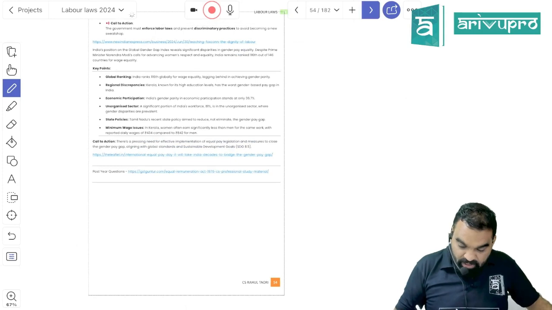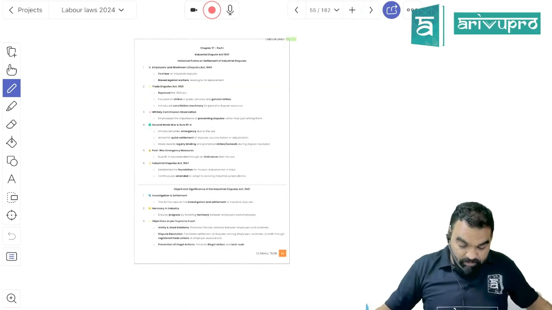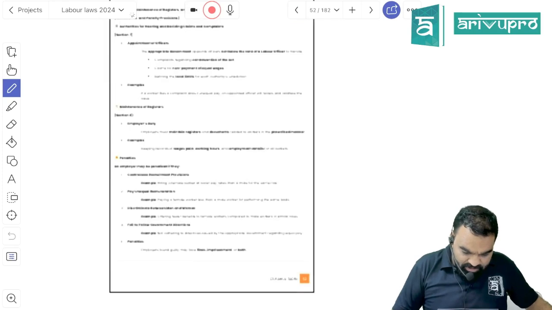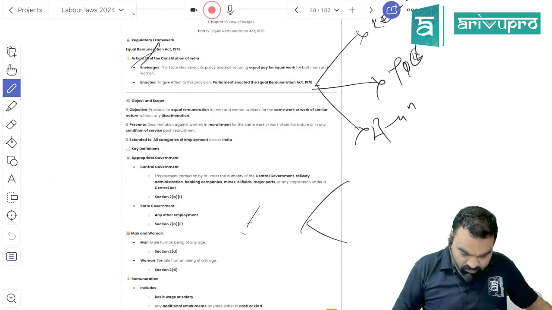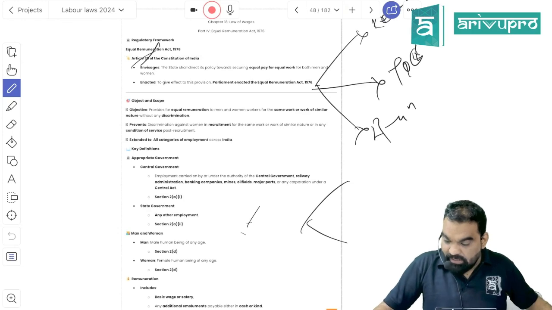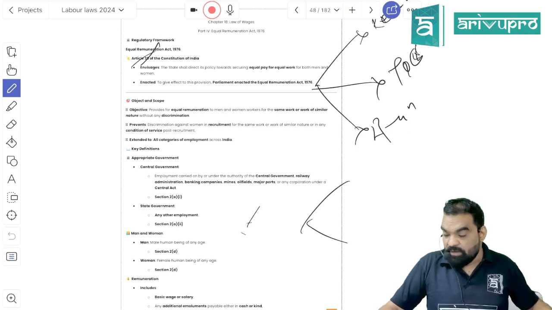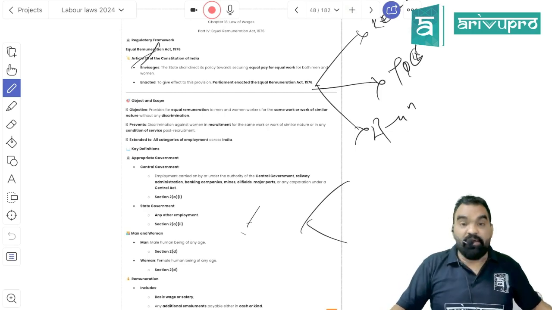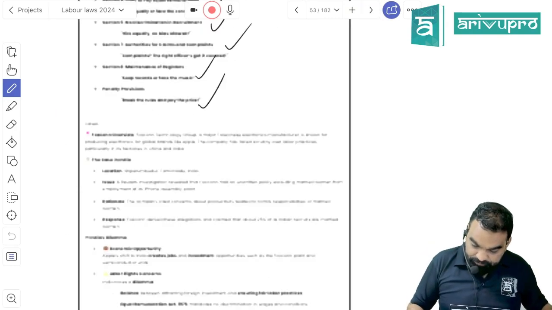Criminal punishment. Done. So with this chapter we have done with chapter number, I guess it was chapter number 16, right? Chapter number 18, sorry. In 18 chapter there were 4 chapters: payment of wages act, minimum wages act, payment of bonus act and equal remuneration act. With this we have done with all 4 units of chapter number 18, right?